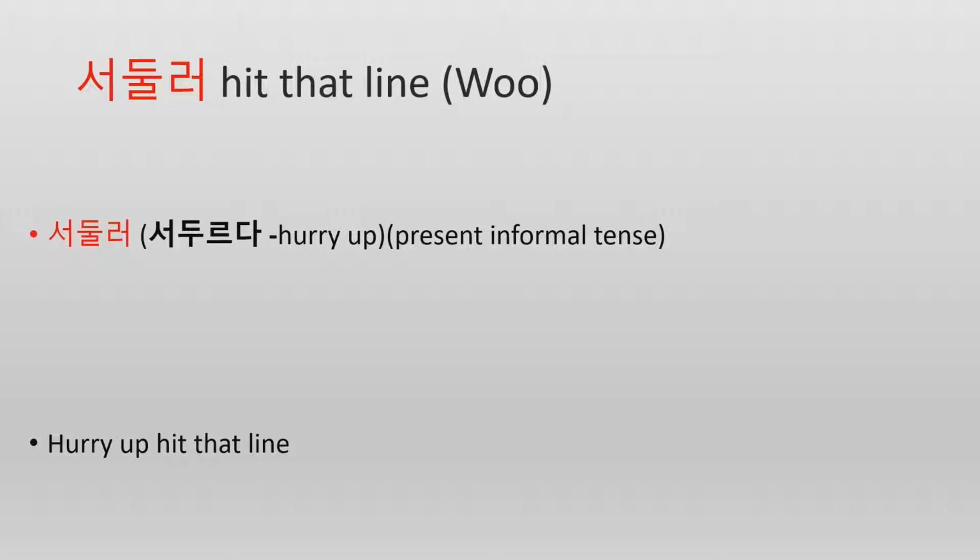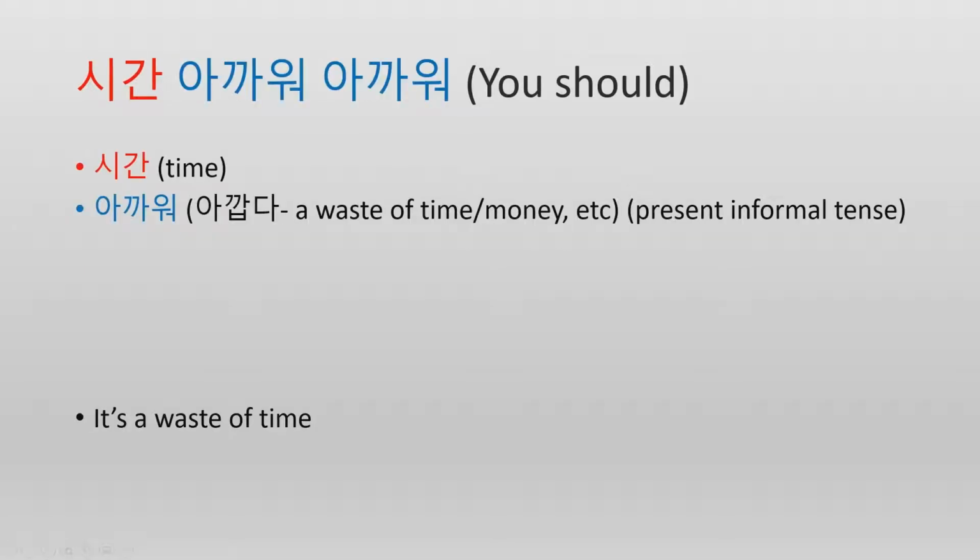And our next line we have is... Alright, this one's pretty short too. We only have two different Korean words here. The first one we have is 시간, which means time. And the next word we have, they just say the same word twice, 아까워. And that comes from 아깝다, which means like a waste.